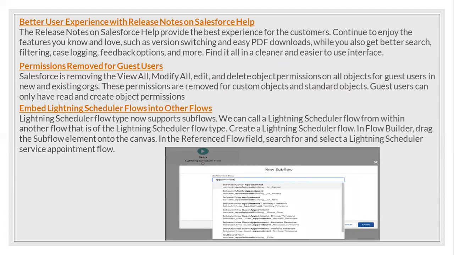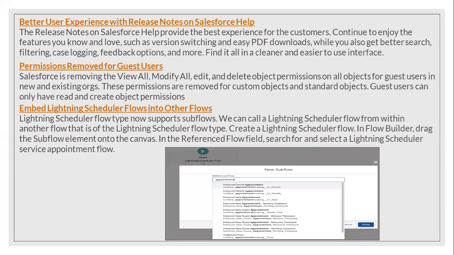The existing Salesforce Help was not providing the release notes, is what they say. From the upcoming Salesforce 21, we have better readability in Salesforce Help itself. It will become one place where we'll be able to access the release notes, with easy accessing and easy downloads provided in Salesforce Help itself. Salesforce Help now accommodates even the release notes.